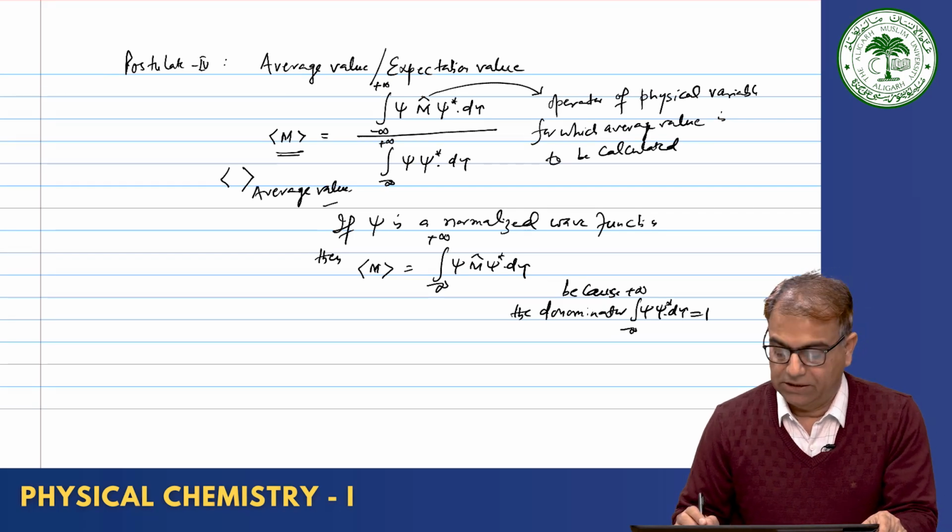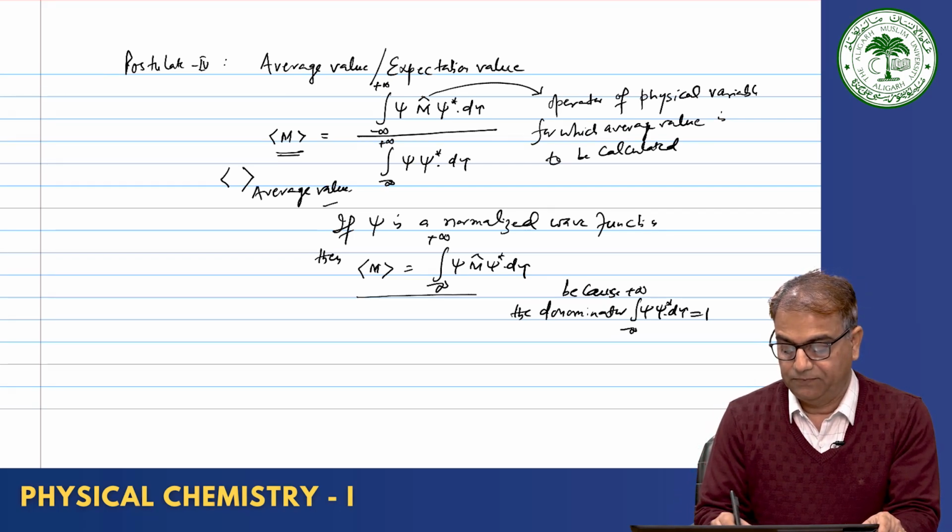So, this is the normalization condition, and we get this one.